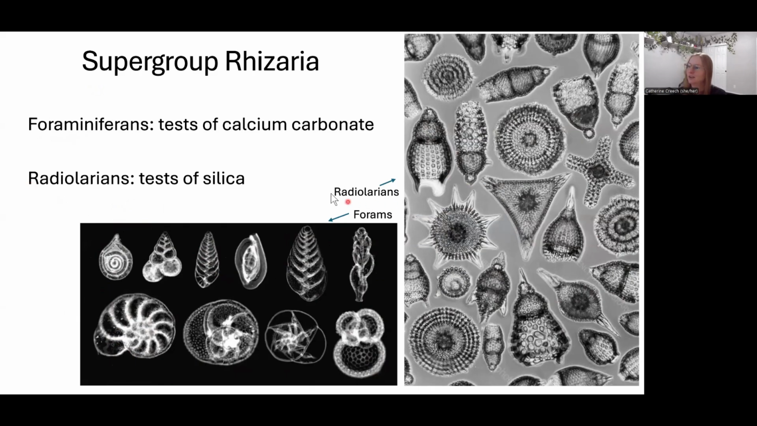So here are your radiolarians on the right. They also create tests, but their tests are made of silica, which is glass. So they are made of little beautiful glass shells, really intricate. Look at this one here that's kind of X-shaped. Absolutely gorgeous.